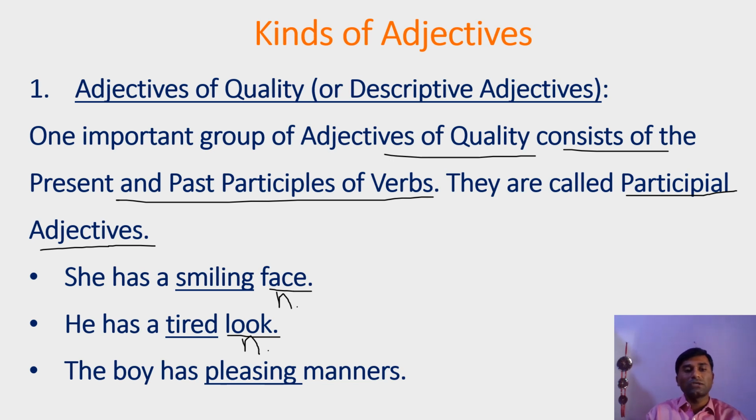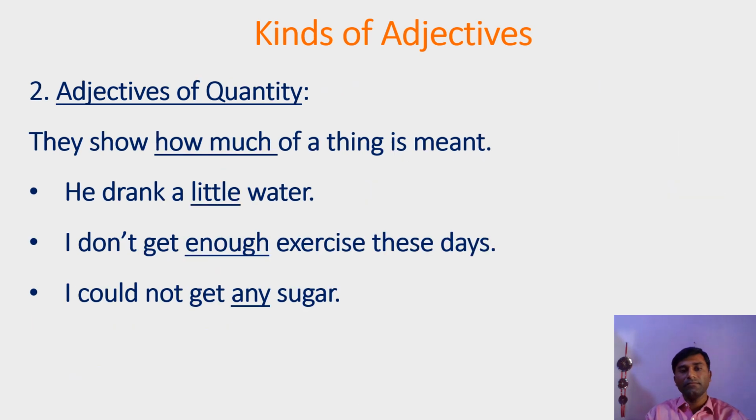In the next sentence, the boy has pleasing manners. Here, manners is a noun and pleasing is a present participle. So we can see these two present participles, smiling and pleasing, and one past participle, tired, function as adjectives. So remember, this is an important group of adjectives of quality.